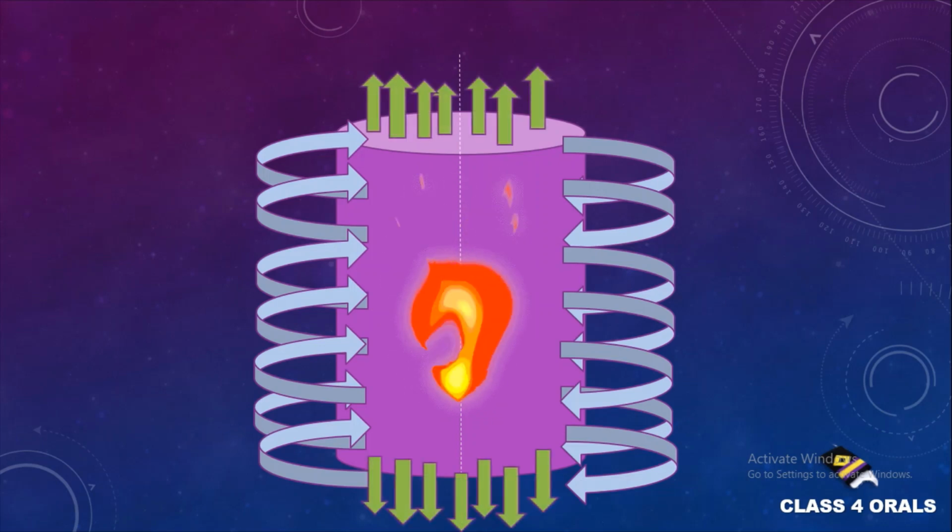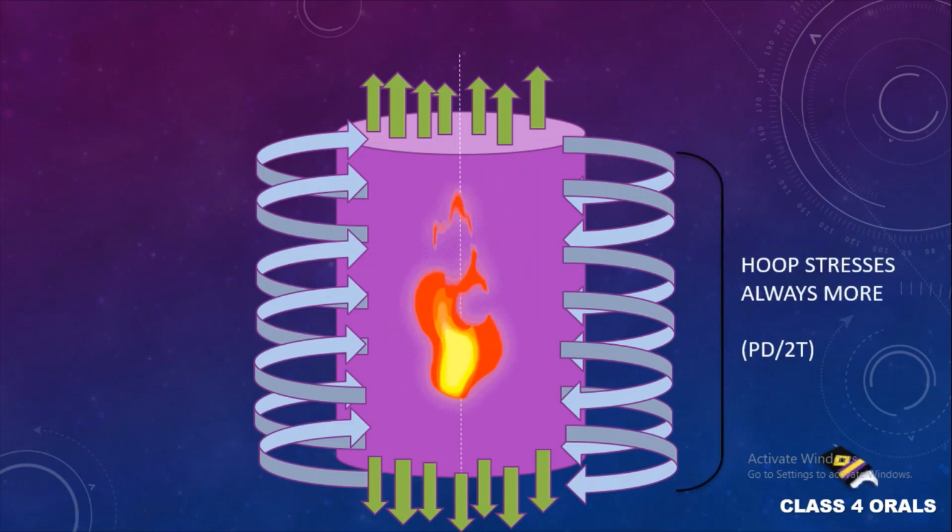And along the axis, there will be longitudinal stresses. The hoop stresses will always be more in the case of a thin cylinder. The value is PD by 2T, where P is the pressure inside the boiler due to combustion, D is the diameter of the boiler, and T is the thickness of the boiler shell.